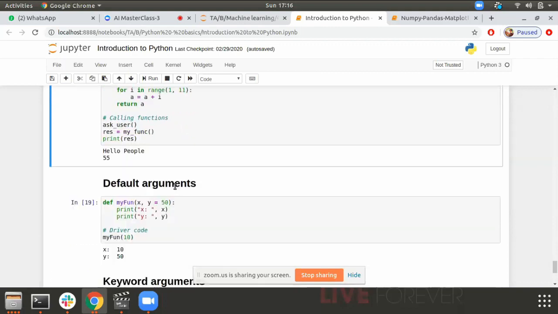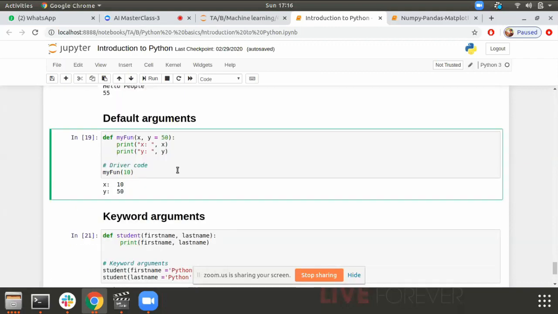So now the basic functions. We can pass default arguments into a function. Here I have set the value of y equal to 50, which is my default argument, and the value of x is taken as 10. So whenever I pass just a single value, the other value will by default be 50. That is my default argument.